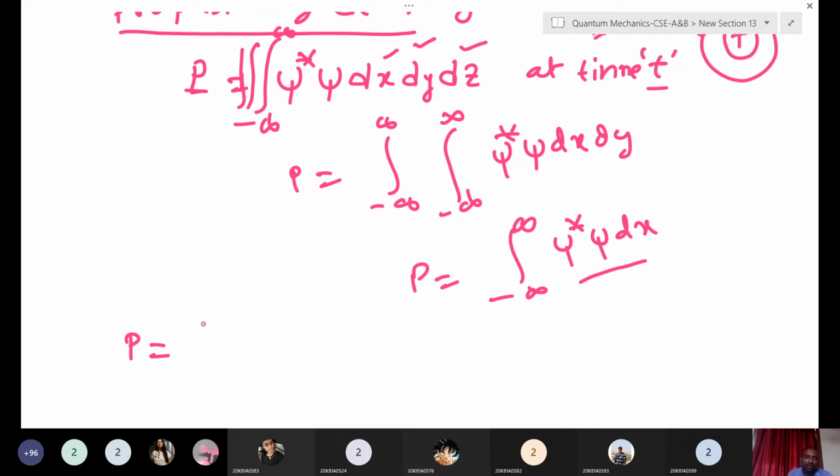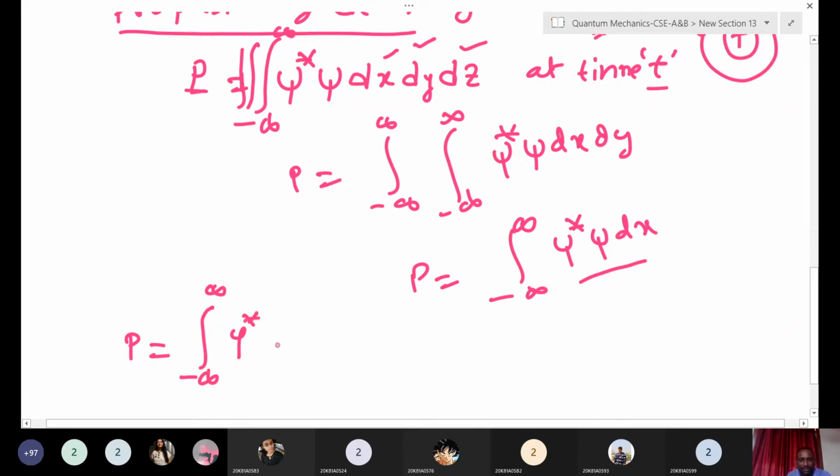And what is the total probability? 1. If the probability of getting a head is 1 by 2, our maximum total probability is always only 1. It is equal to 1 only.